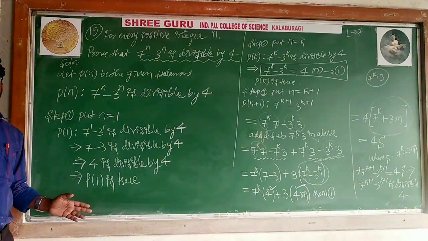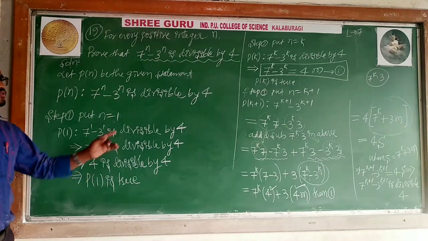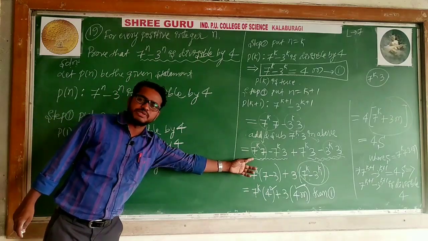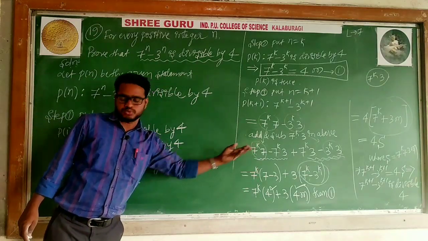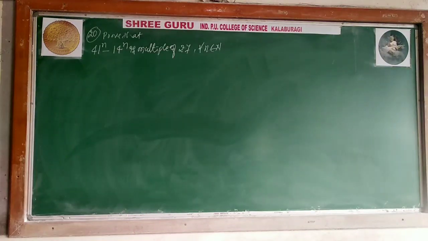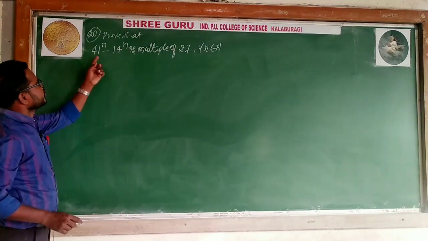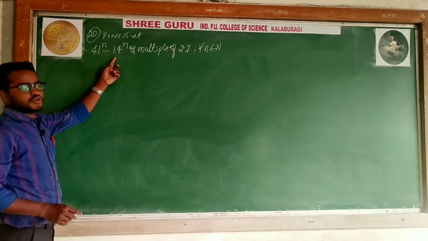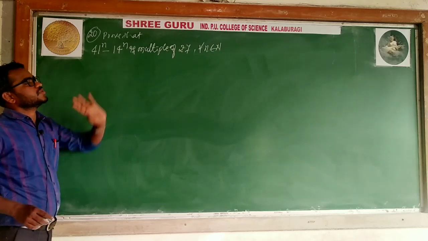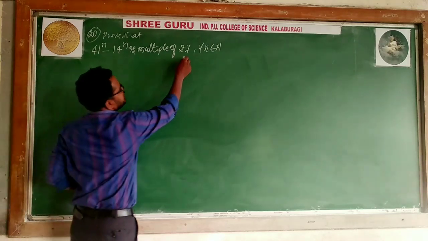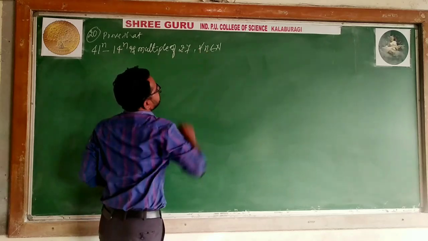Once or twice you have to practice, and you will come to know what this step is. This is an adjustment step. Using this step you can prove. This is about this. Now 20th problem. Prove that 41 to the power n minus 14 to the power n is a multiple of 27. It is a multiple of 27 for all n belongs to capital N.